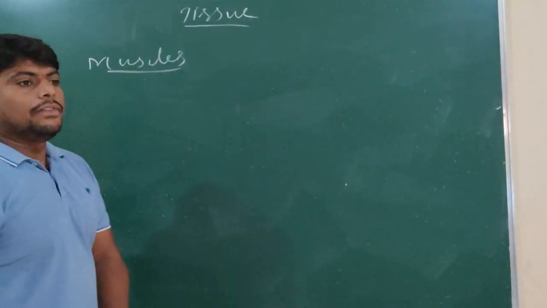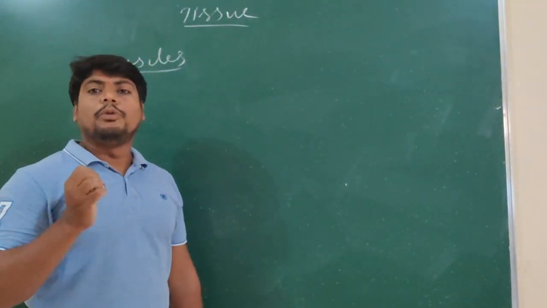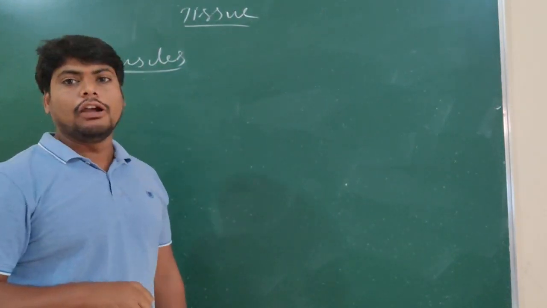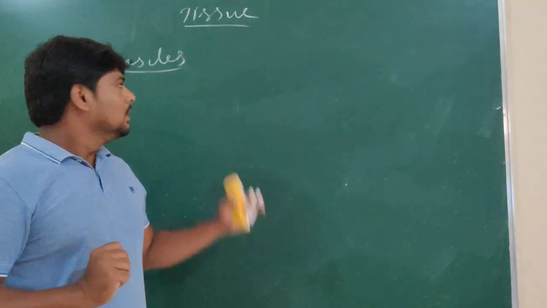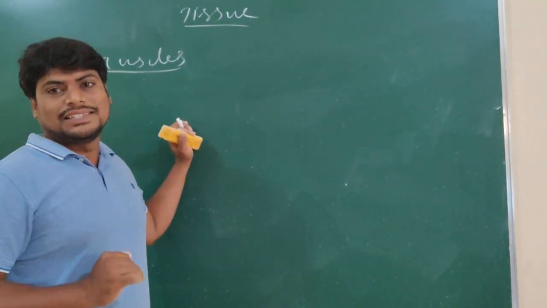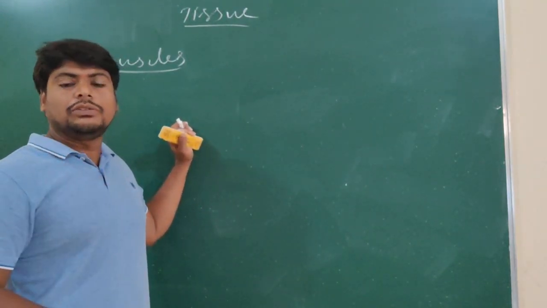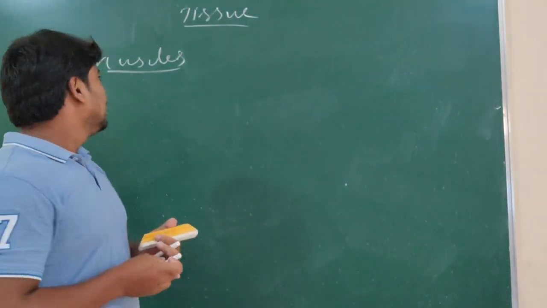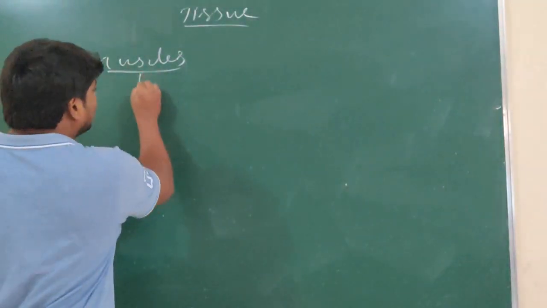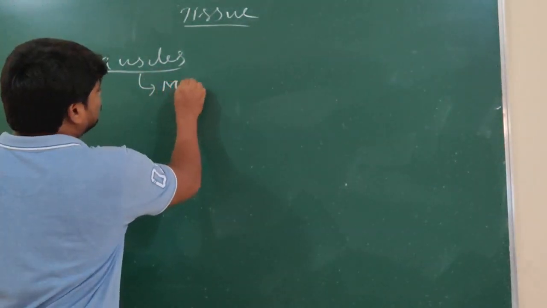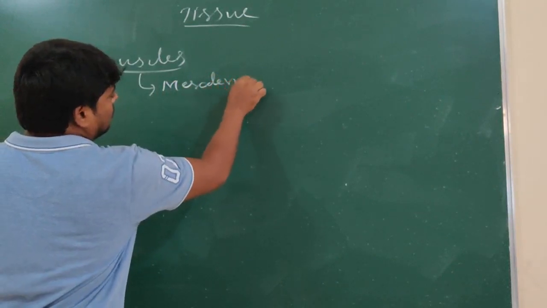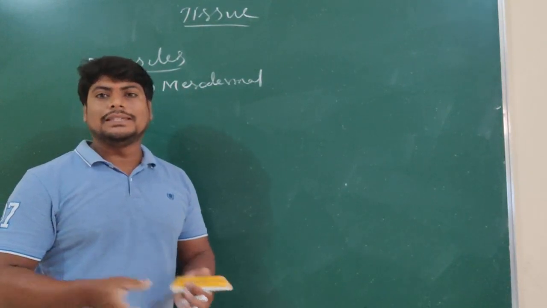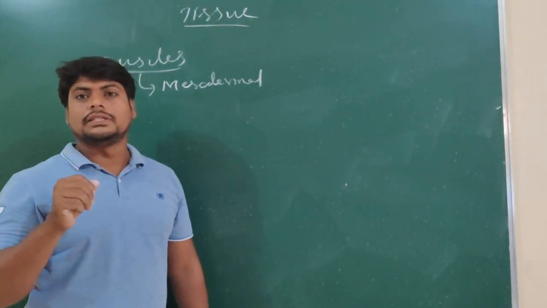So muscles are very important structures, essential in covering our body parts. They cover the skeletal system and give protection to the internal organs along with the skeletal system. Understand? And we can observe these muscles originate from the mesoderm. What is mesoderm?